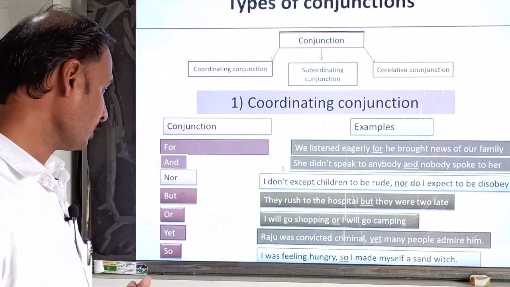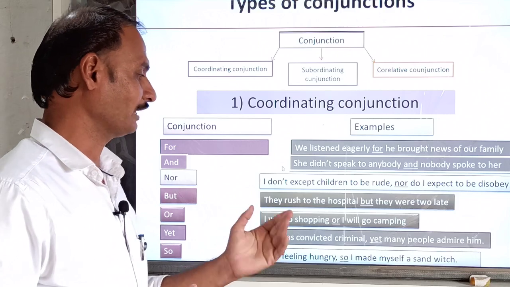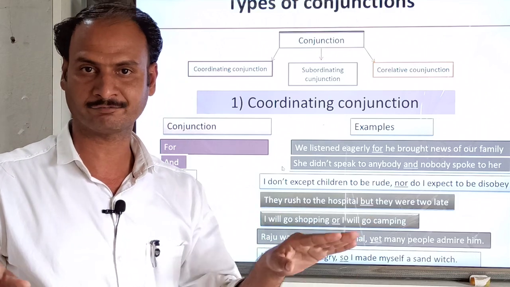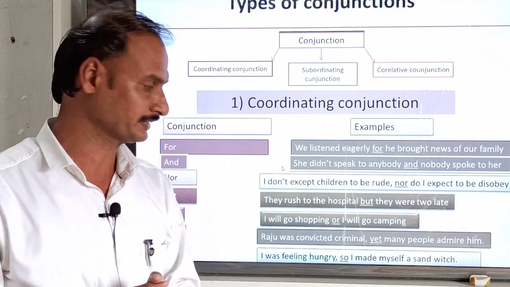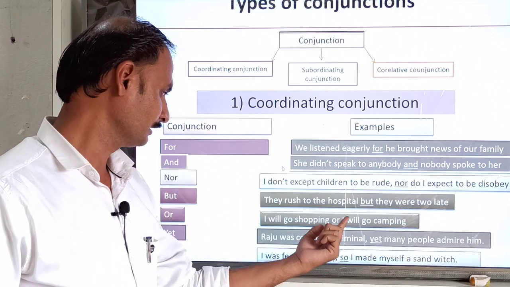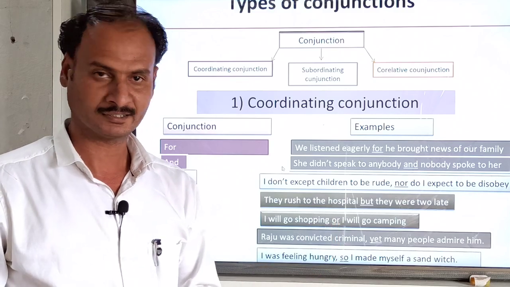Then or: I will go shopping or I will go camping. So shopping and camping are both different activities. Both activities are joined in the two sentences with or, that is a coordinating conjunction.